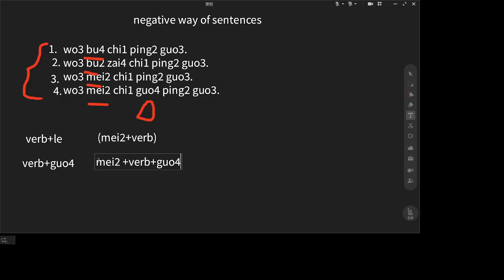So 没吃过 means I never did something, right? 没吃 means didn't do it, but maybe next time I will do it, right? Here 没吃过 means I haven't had this experience before, never had this experience, right? Maybe next time I'll try to do it, right? So this is the past tense, okay?